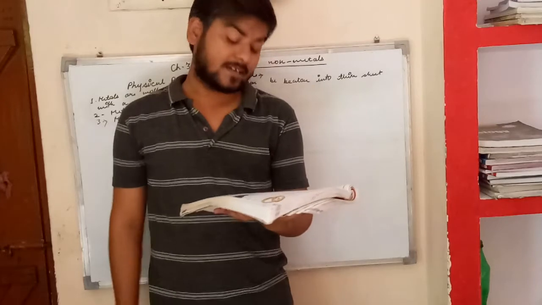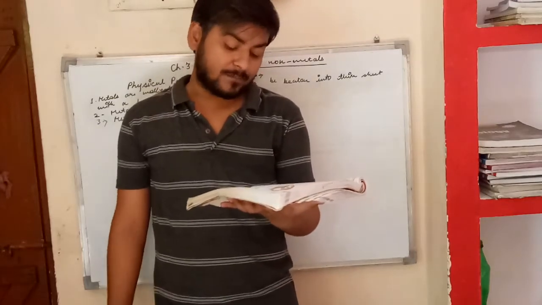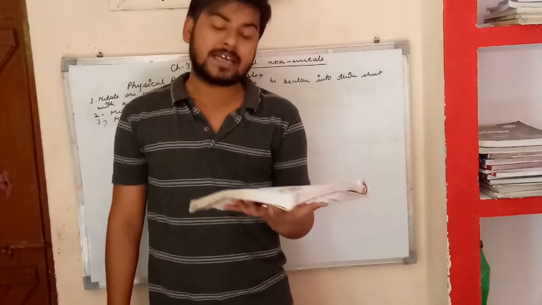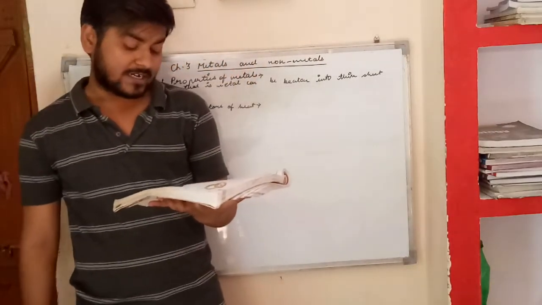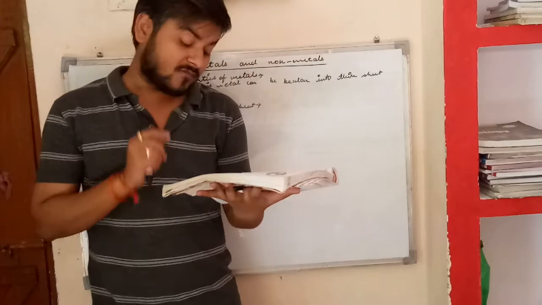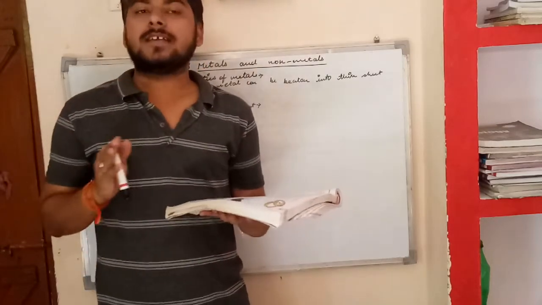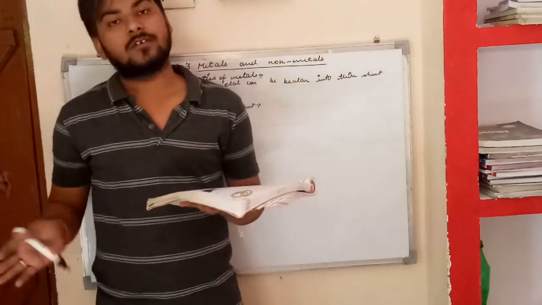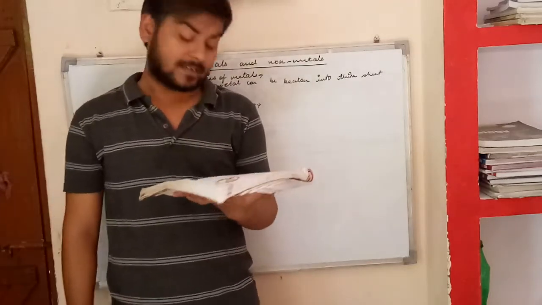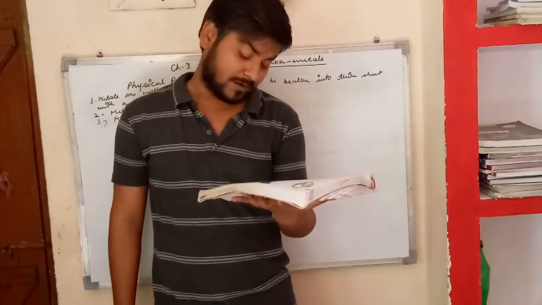Now the eighth property, metals are solid at room temperature. Most of the metals like iron, copper, aluminium, silver, gold, etc. are solid at room temperature. Only one metal, mercury, is in a liquid state at room temperature, because this is the exception, that metals are solid at room temperature.